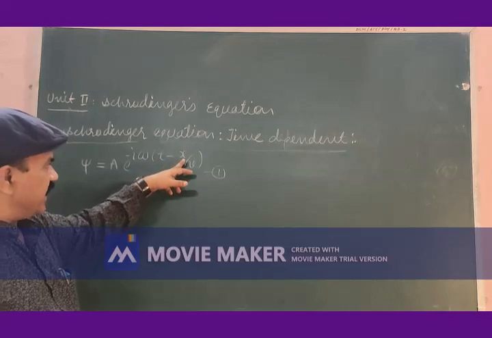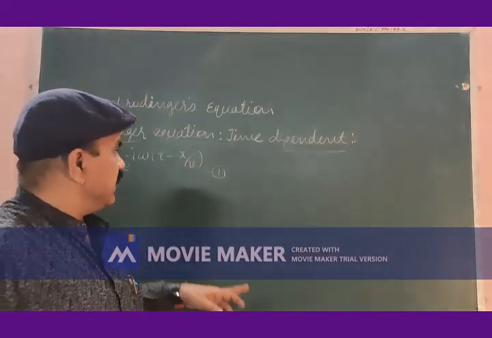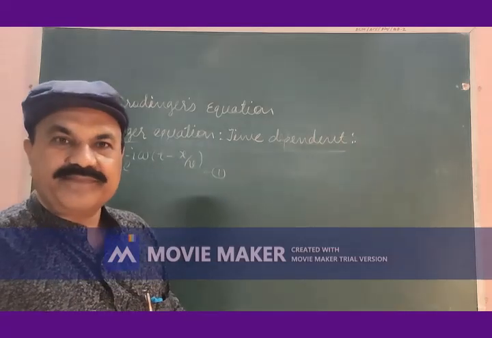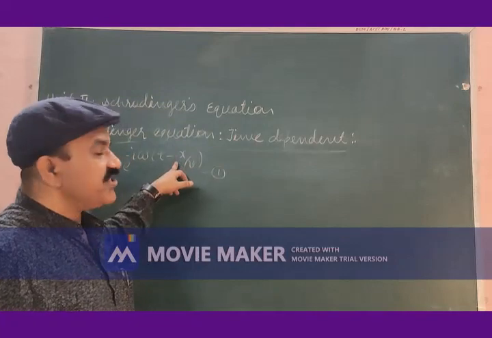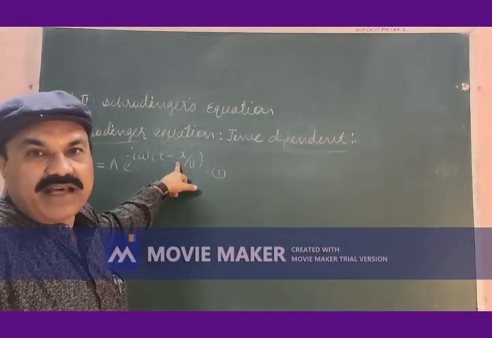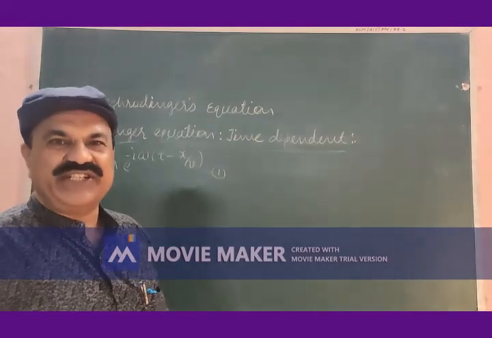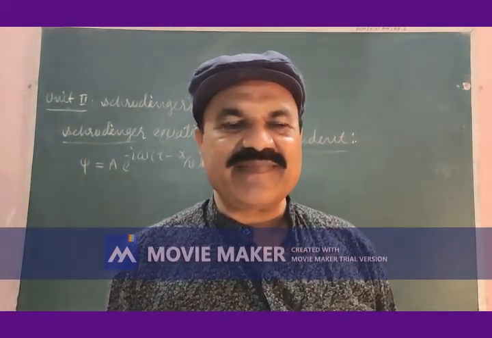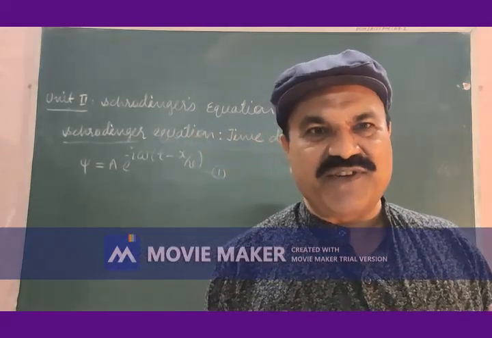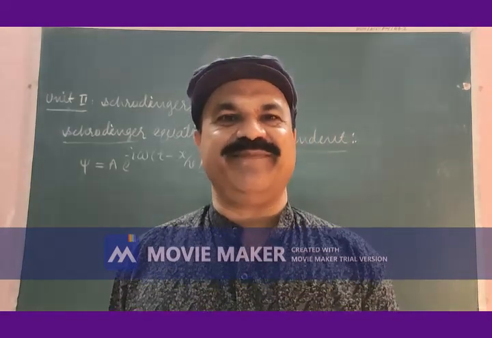When omega is taken inside, it will be omega x by v. t is time, having the dimensions of time. x is displacement along positive x direction. v is the velocity. And what should be x divided by v? x is distance, v is velocity, distance divided by velocity is time.